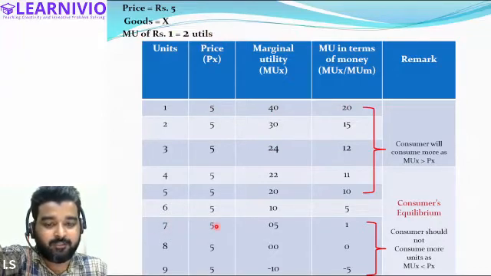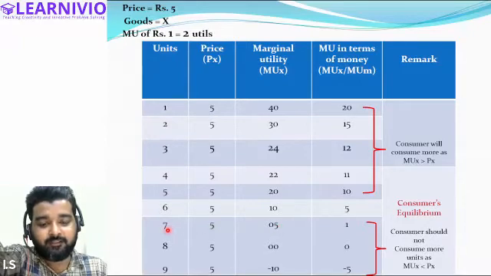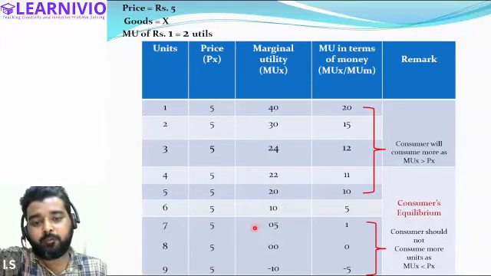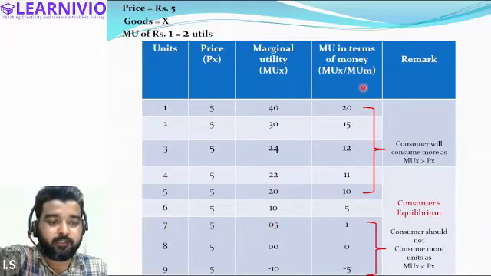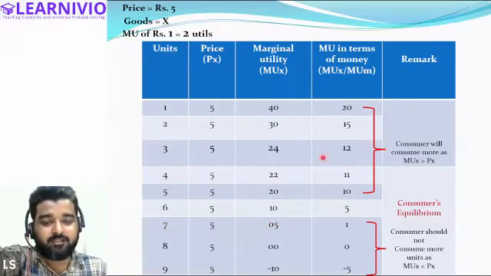At the 7th unit, price is paying 5, and the amount of satisfaction he is getting is also 5. So you can say that at the 7th unit, consumer is at equilibrium because price and utility both are equal. But when we convert the utility in terms of money, then we can clearly see that consumer is not in equilibrium at the 7th unit.